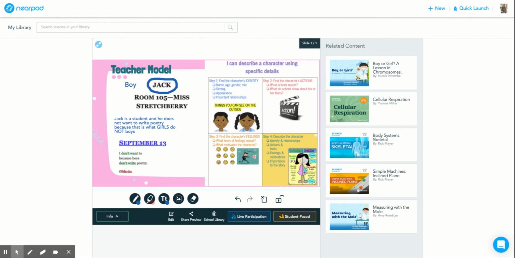So just to recap, step 1, I found the character's identity. I figured he's a boy in Miss Stretchberry's class. Step 2, his actions are telling me he doesn't like something because he keeps saying the word don't. Step 3, his feelings, he's not motivated to write poetry. And then step 4, based on all my clues, I came up with Jack as a student and he does not want to write poetry because that is what girls do, not boys.